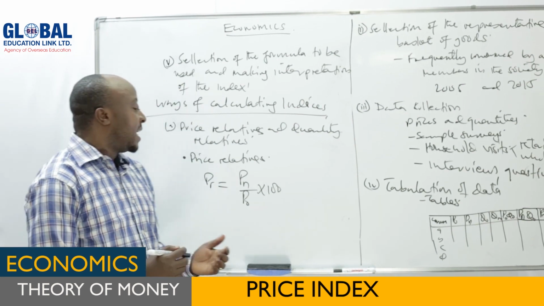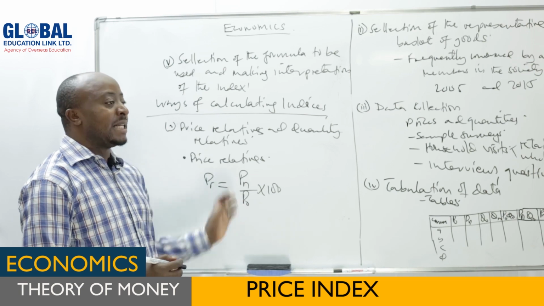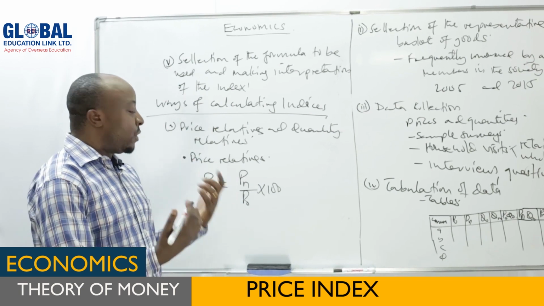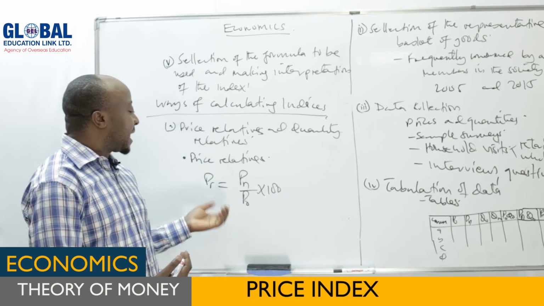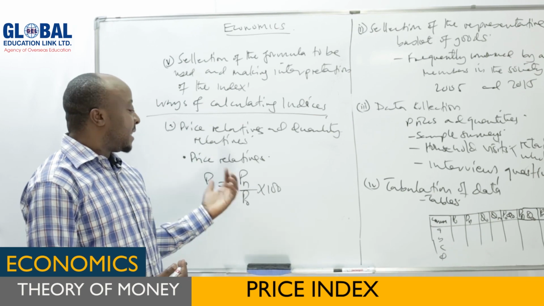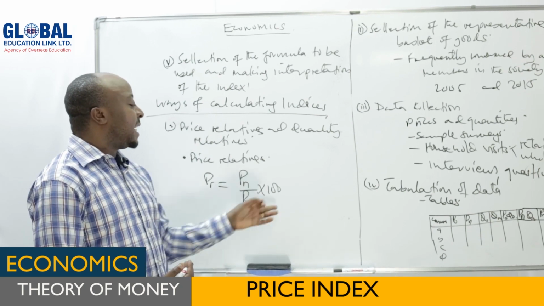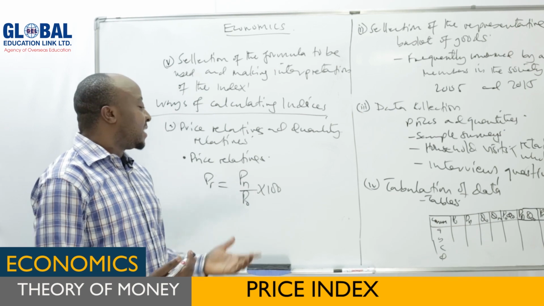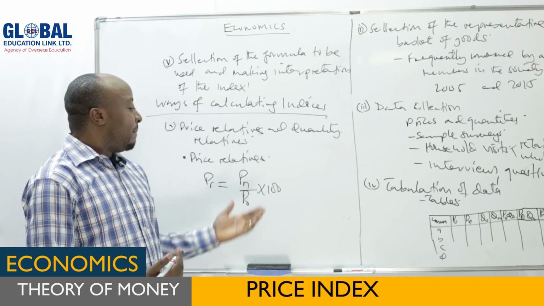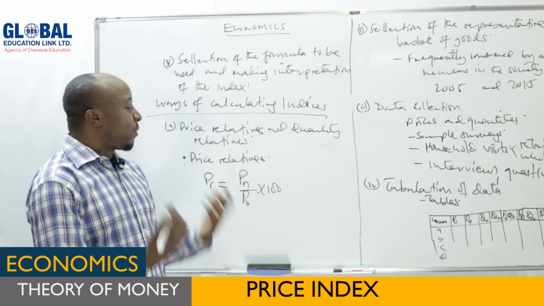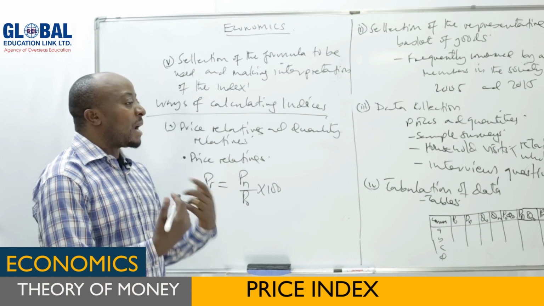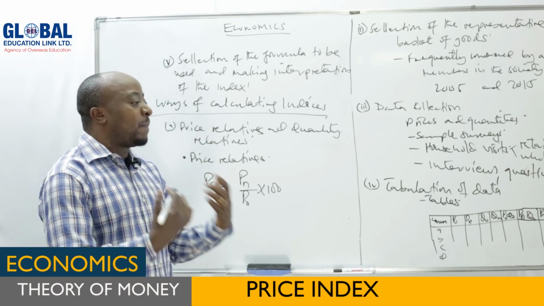This is a price relative. We just want to measure the rate at which these prices are increasing. So price relative can also be calculated by taking Pn, that is the price in the current year, over the price in the base year times 100. This is when we speak of price relative. But this price relative can also be calculated by using the so-called price averages or average price index.